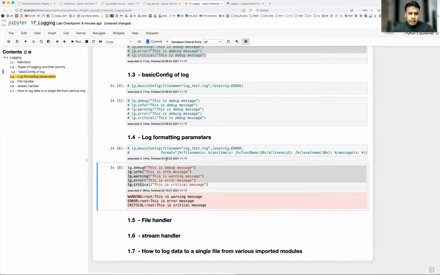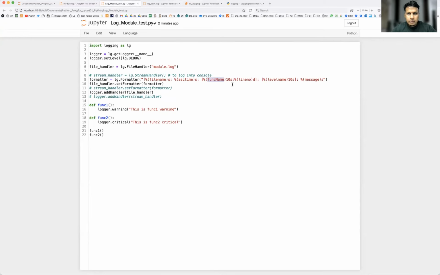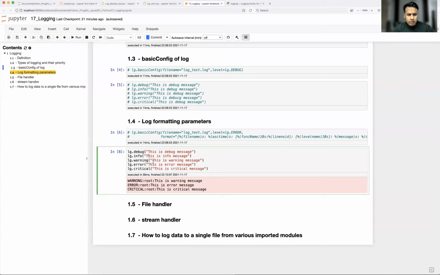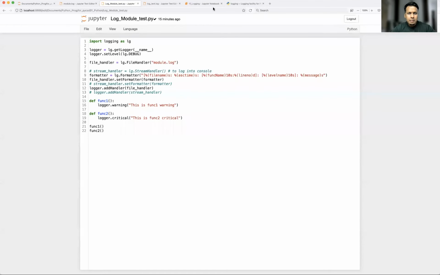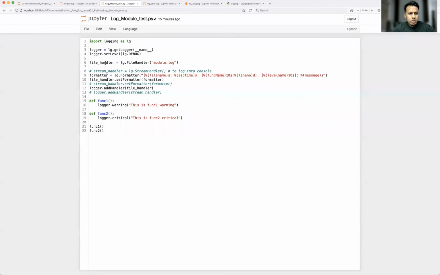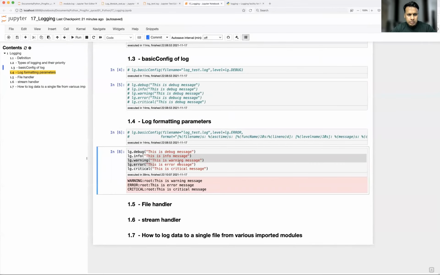See here. So my log level is already set as what? Where is the debug? Yeah, so you see the log level is set to debug, right? That was the reason these logs are not getting shown here, because that log level is set for this particular module. But what about this particular file where we are running this? So here what you need to do is copy paste the same thing here and run the log completely.